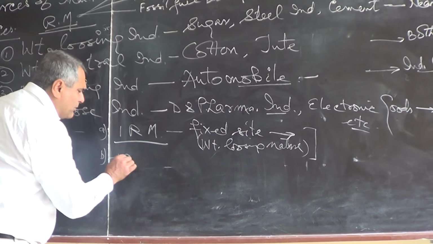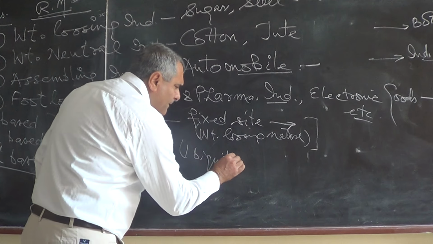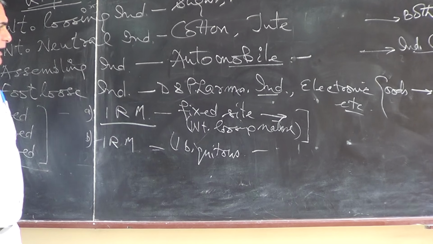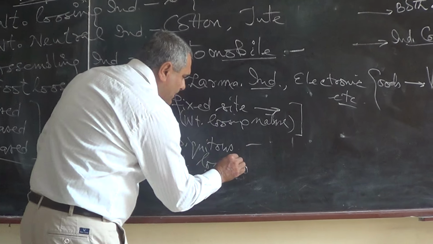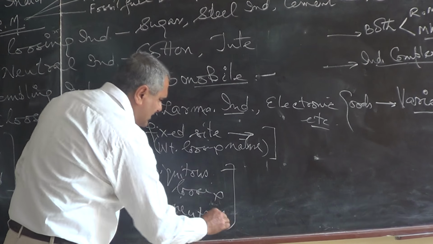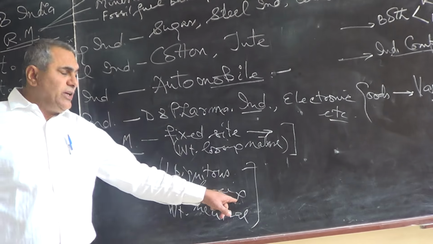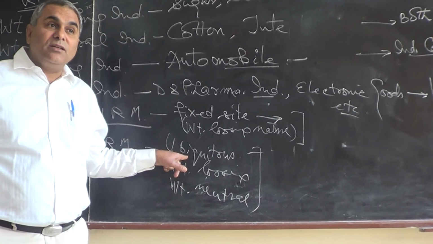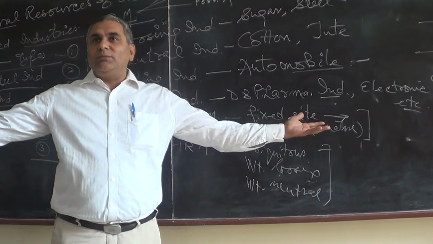Second, he gave, if there is one raw material and it is ubiquitous, available everywhere, and it is weight losing, or if it is weight neutral, so where would the industry be located? Weber says if only one raw material is required for an industry, it is weight losing and the raw material is available everywhere, then the industry should be located near the market, because raw material is available everywhere.